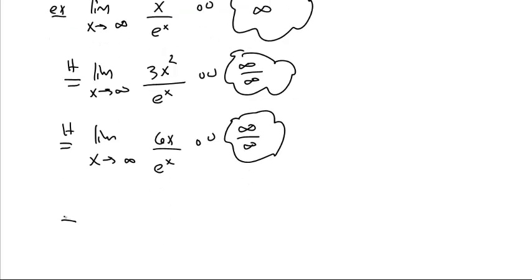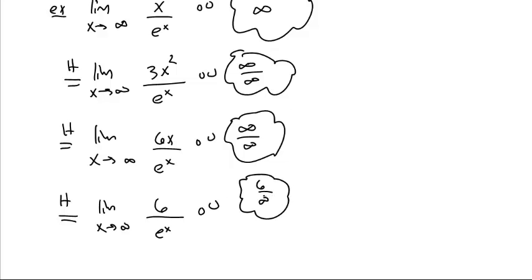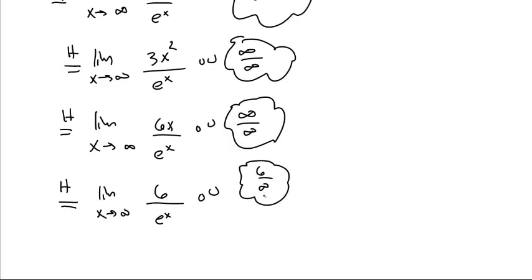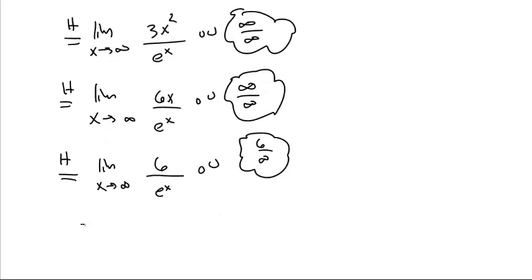But if we use L'Hopital's rule one last time, we see that the numerator is the derivative of the top, 6, over the derivative of the bottom, e to the x, which is thinking about 6 over infinity. You can't divide 6 by infinity. 6 divided by infinity is not a real number. You can't divide by it, but you can take the limit of something going to a fixed number over something going to infinity, and that gives you 0.